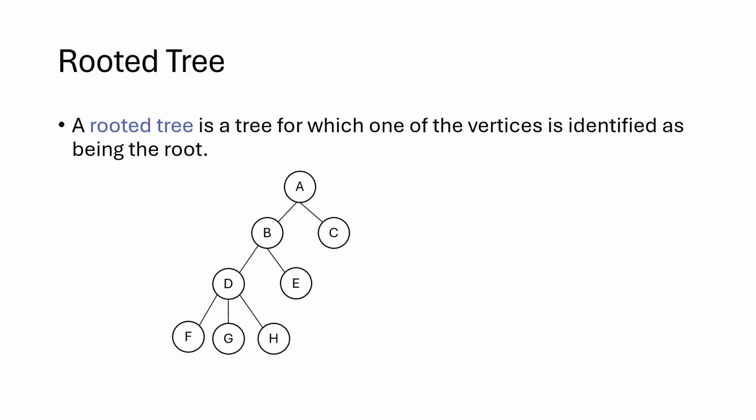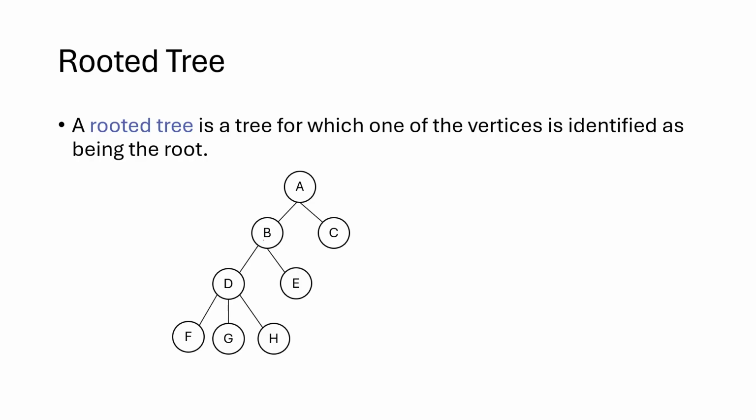Now, for the applications that we are going to consider later, we usually like to identify one of the vertices in a tree as the root of the tree, and we usually put that on the top. So here, for example, A is the root of the tree. As we will see in the next slide, this is important, for example, when we want to define the concept of a child or a parent of a vertex, or descendants of a vertex, and ancestors of a vertex. It's very intuitive. We will see the formal definition in the next slide, but we really don't need the formal definition.